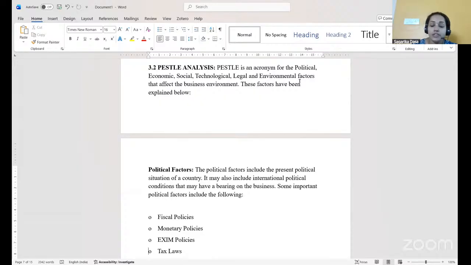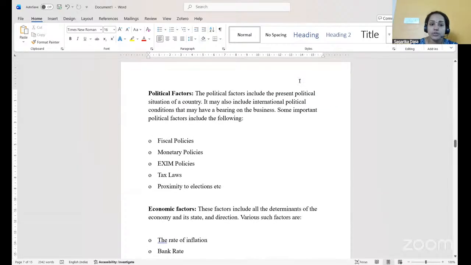Now let us see individually what these factors include. Political factors include the present political situation of the country. That means whichever party is ruling the country, that party's policies and agendas will definitely have an impact on the country, which in turn has an impact on the business.